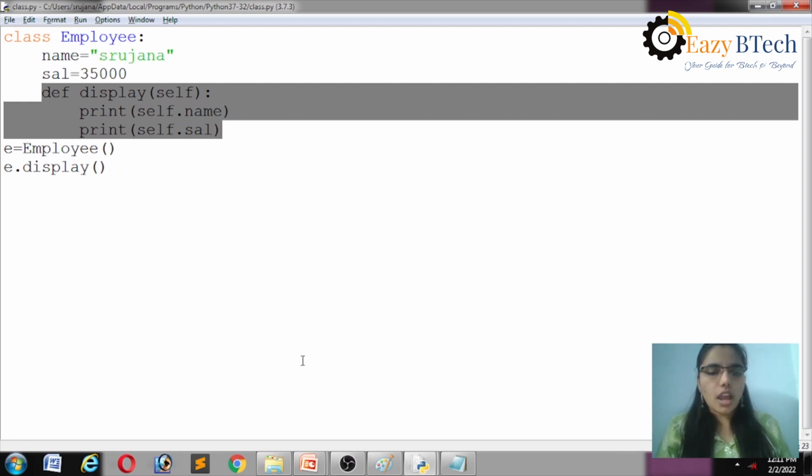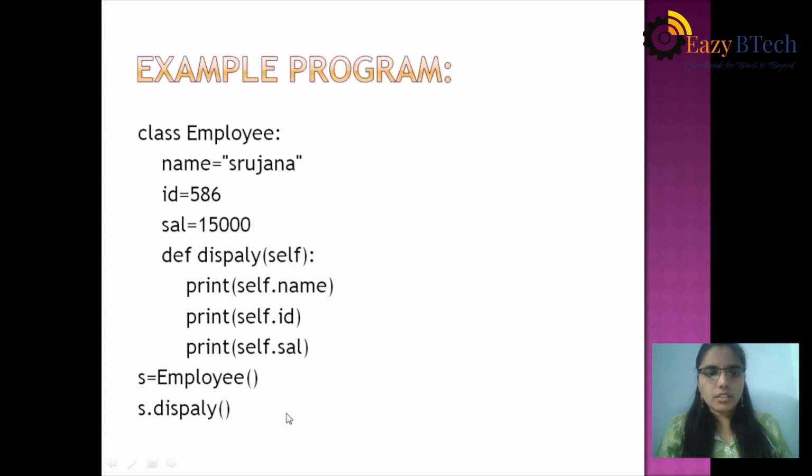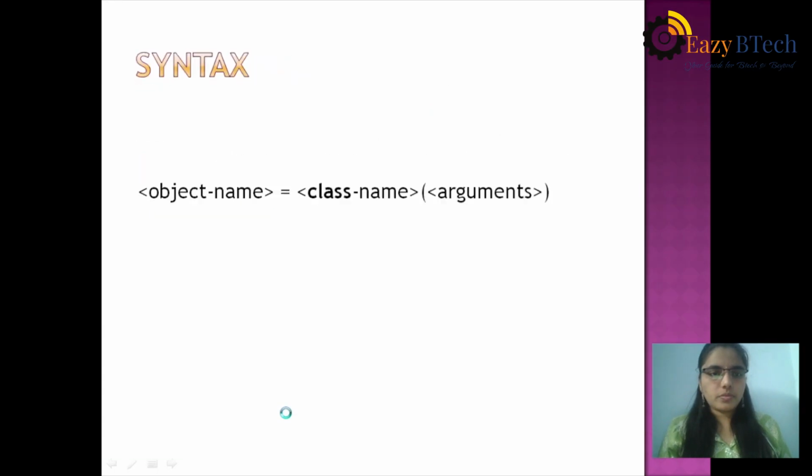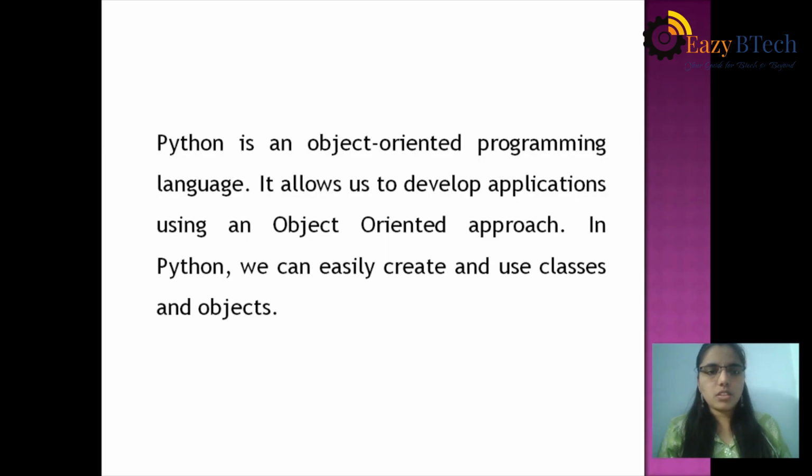So, in this session, I discussed what OOPS is. Python is object-oriented programming. It allows us to develop applications using an object-oriented programming approach. In Python, we can easily create and use classes and objects. Whenever an application is developed using object-oriented programming, automatically it gives security to that application.